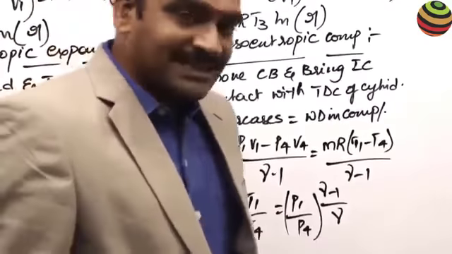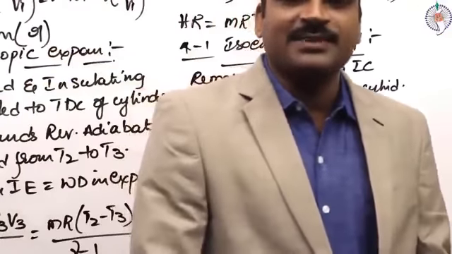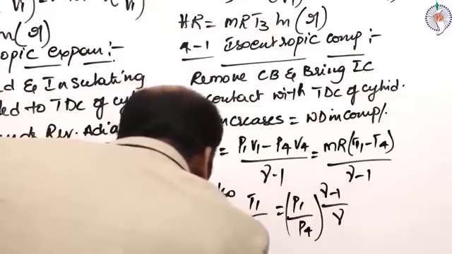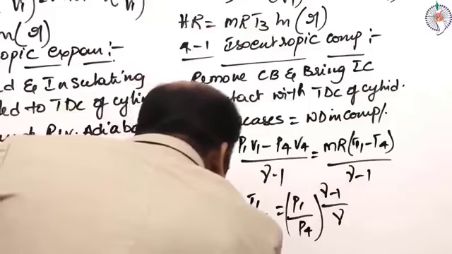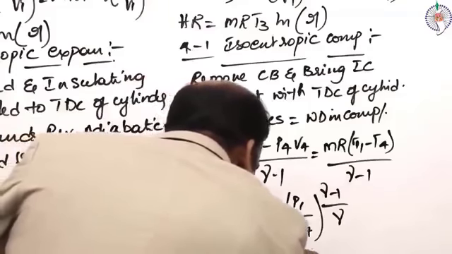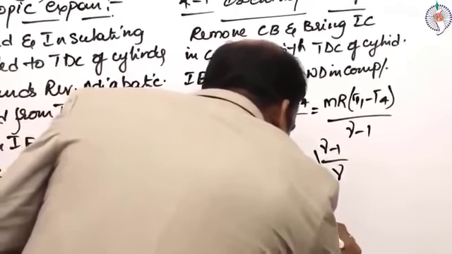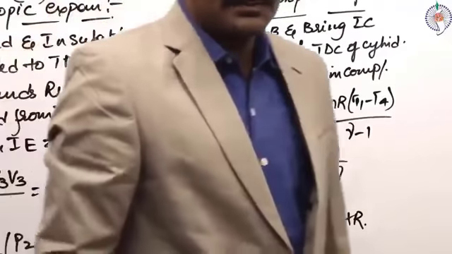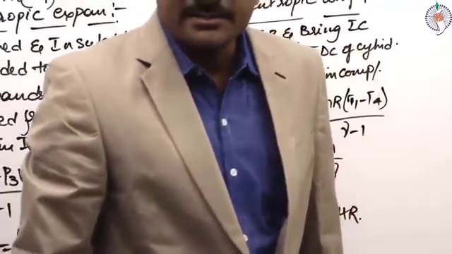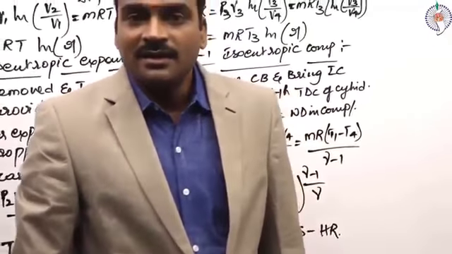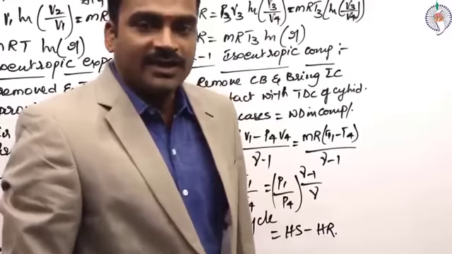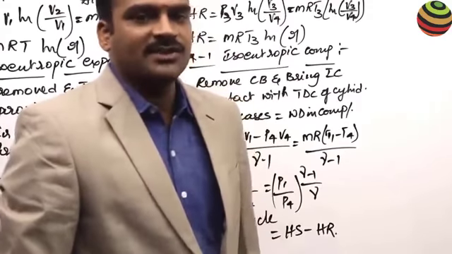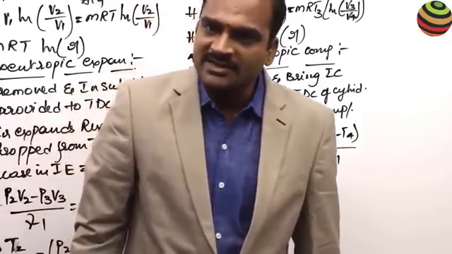So we know that work done is nothing but heat supplied minus heat rejected. So work done per cycle is equal to heat supplied minus heat rejected. Where have we supplied the heat? In isothermal expansion. Where do we remove the heat? In isothermal compression.